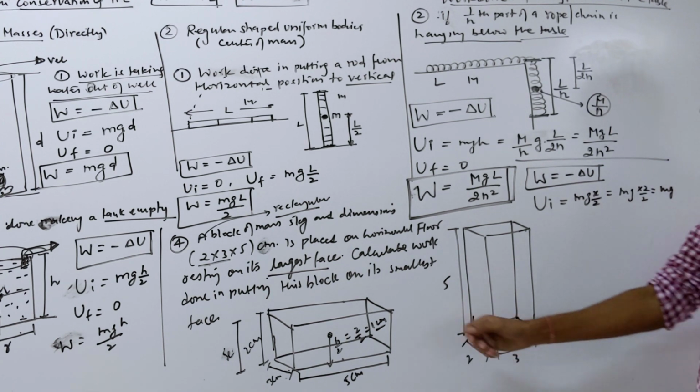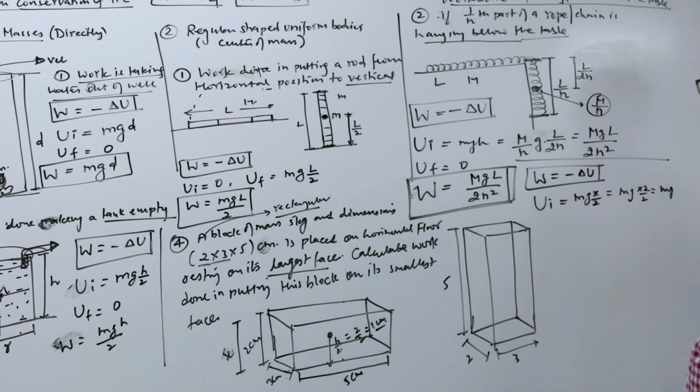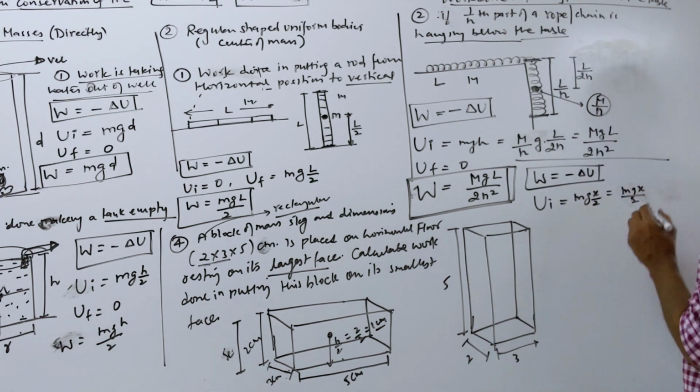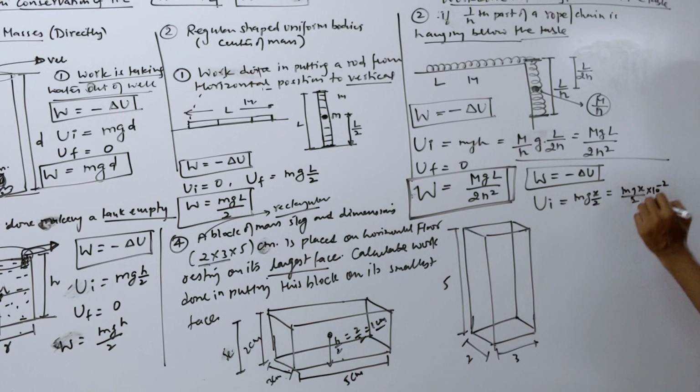And remember that it is given in centimeters, be careful. You should write it like this. Okay, I keep this much only. So right now I am putting just mg x by 2. Okay, done. And x in centimeters is 10 power minus 2. You have to write it always.